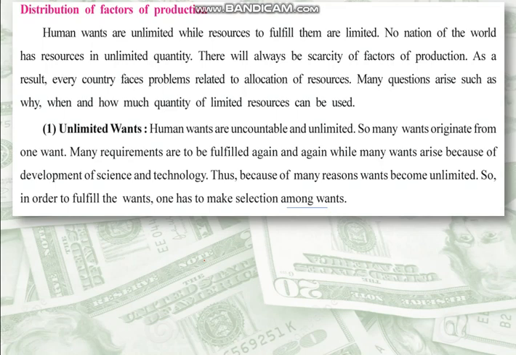Today we are going to talk about distribution of factors of production. Human wants are unlimited while resources to fulfill them are limited. No nation of the world has resources in unlimited quantity. There will always be a scarcity of factors of production.